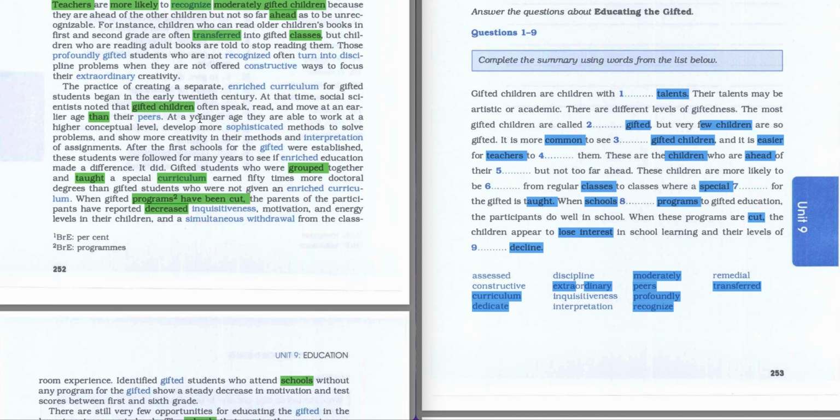When gifted programs have been cut, parents of the participants have reported decreases in inquisitiveness, motivation, and energy levels in their children, and simultaneous withdrawal from the classroom experience. So they have a decrease in inquisitiveness. So the answer is going to be inquisitiveness, and I'm going to highlight it here.